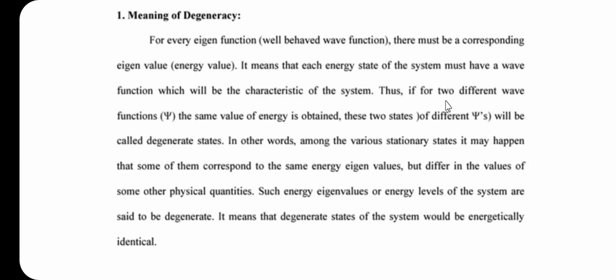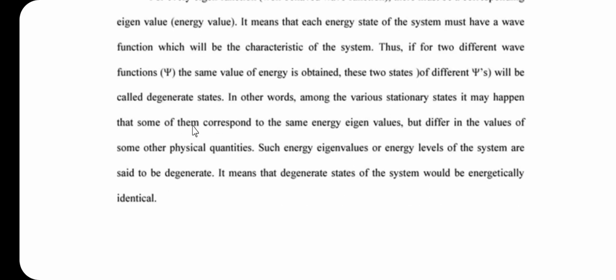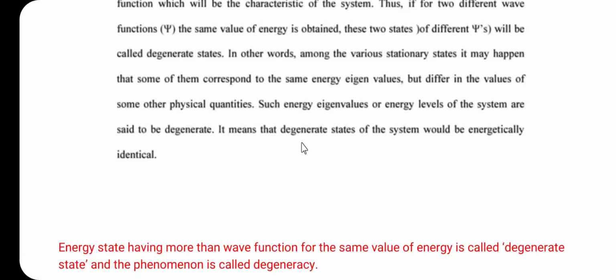So, here friends, if for two different wave functions psi the same value of the energy is obtained, these two sets of different psi will be called the degenerate state. In other words, among the various stationary states, it may happen that some of them correspond to the same energy eigenvalue but differ in the value of some other physical quantities. Such energy eigenvalues or energy levels of the system are said to be degenerate, and it means that a degenerate state of the system would be energetically identical.